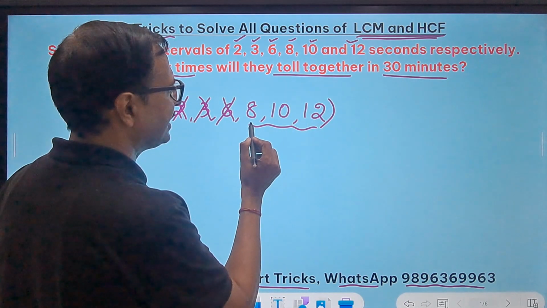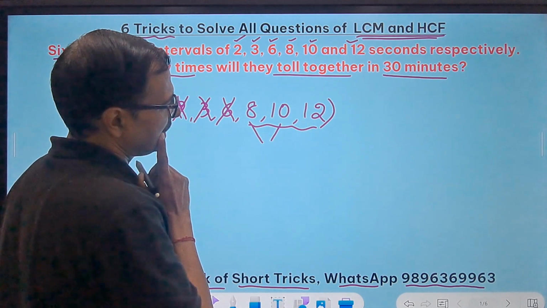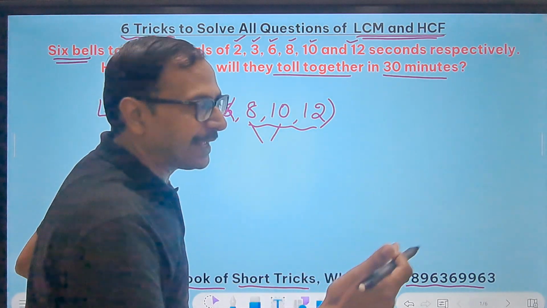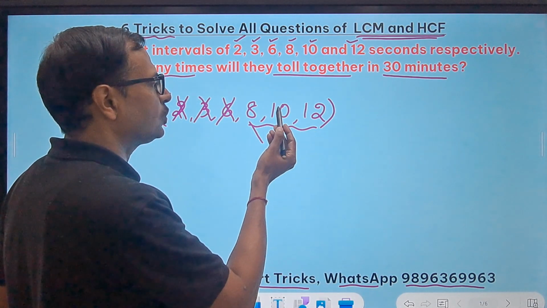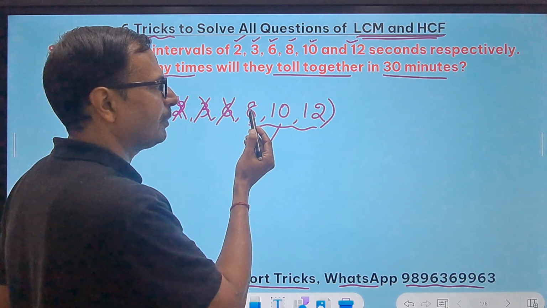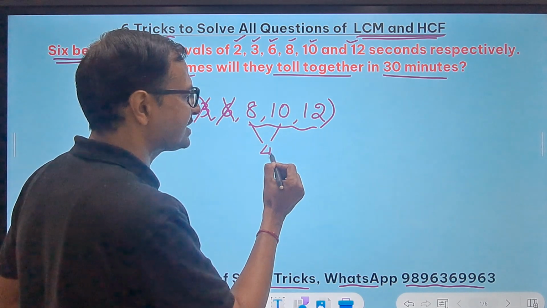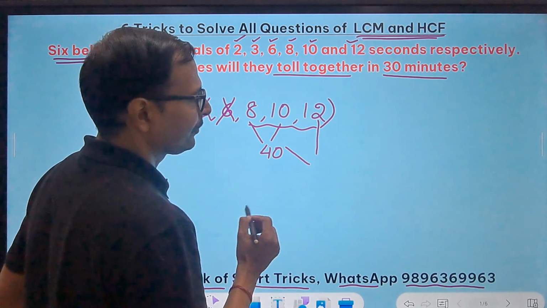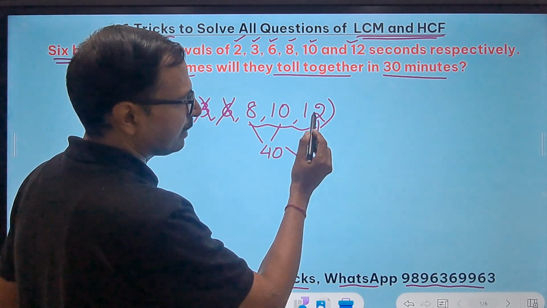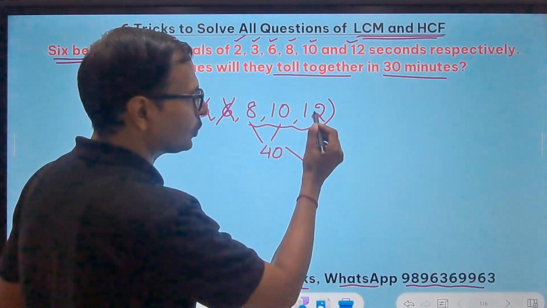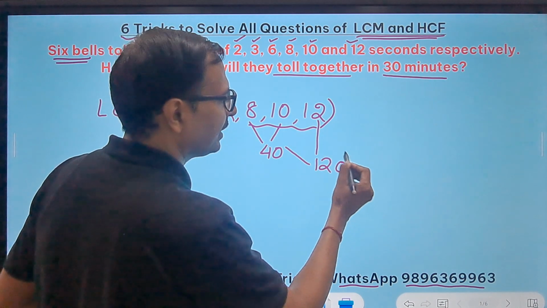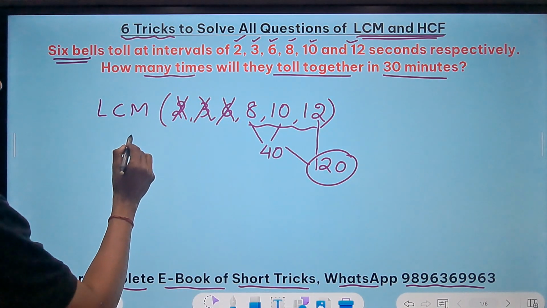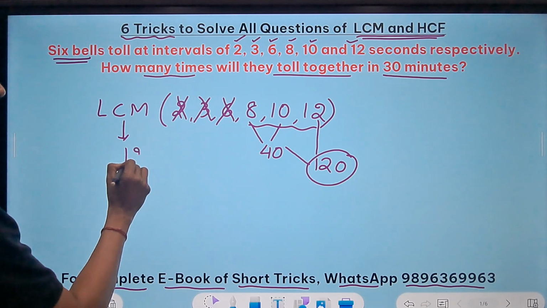So how do I find the LCM of 8 and 10? Obviously it has to be a multiple of 10, right? So 10, 20 is not divisible by 8, 30, 40. 40 is divisible by 8. And now if you consider 40 and 12, 40 is not divisible by 12, 80, 120. 120 is divisible by 12, and so the LCM of these 6 numbers is actually 120.